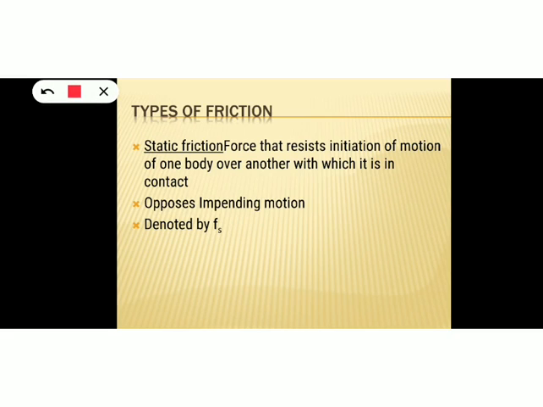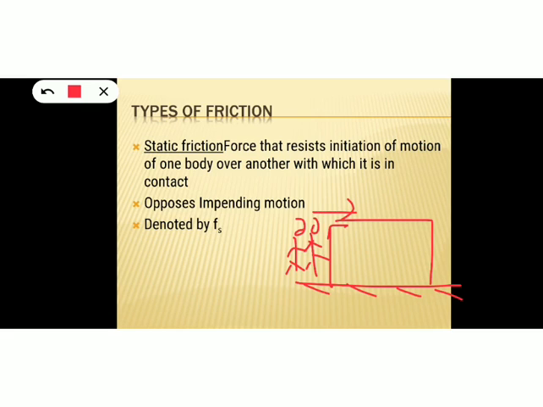If we consider an example for static friction, consider this is our floor which can exert some frictional force, and this is a box, and this box rests on the floor. Now one or two persons are trying to push this box, so they apply a force on the box, and this is the direction of applied force.